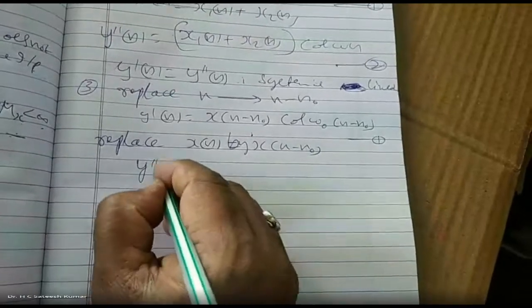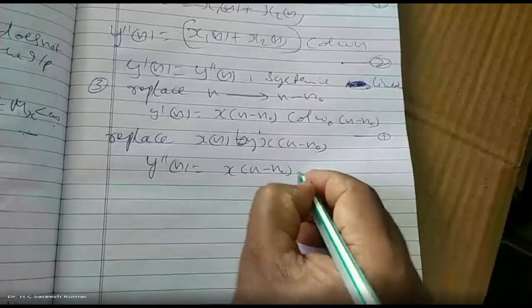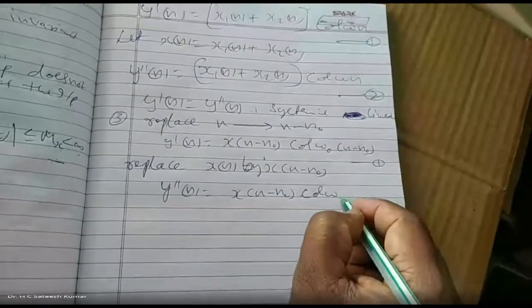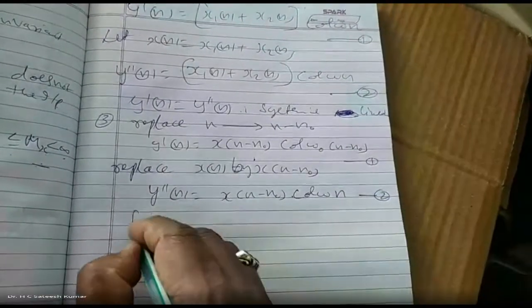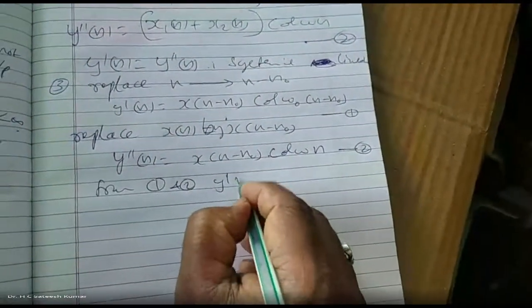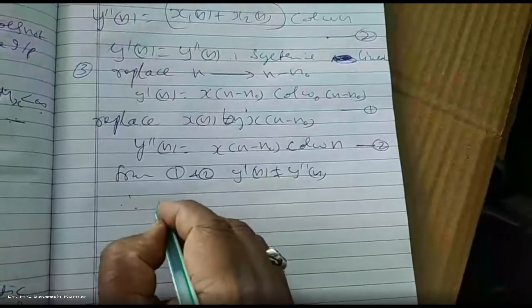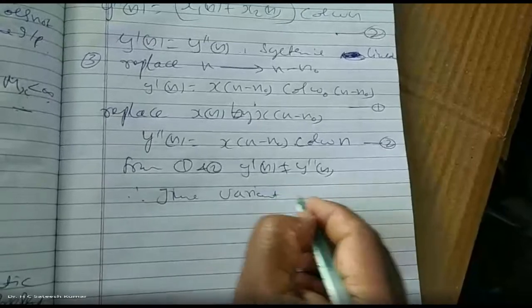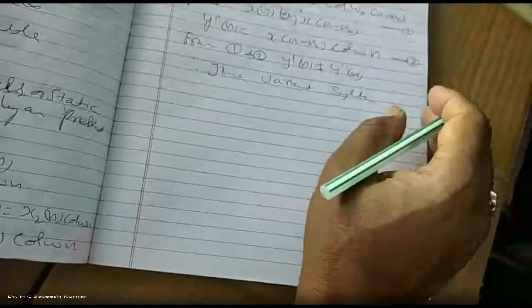Replace x of n by x of n minus n naught. Y double dash of n is equal to x of n minus n naught into cos omega n. Call this equation number 2. From 1 and 2, y dash of n is not equal to y double dash of n. Therefore, our system is time variant.